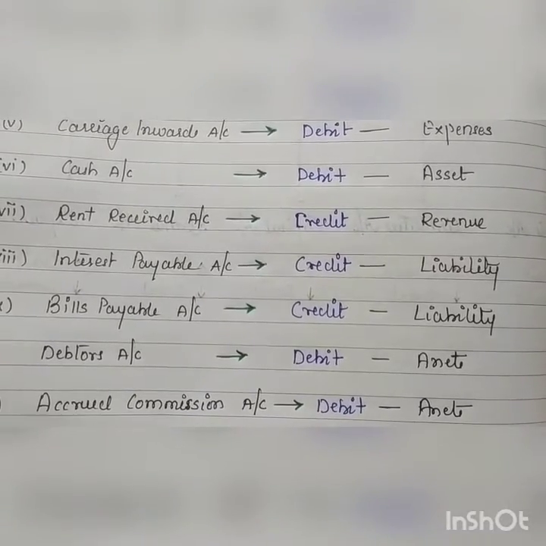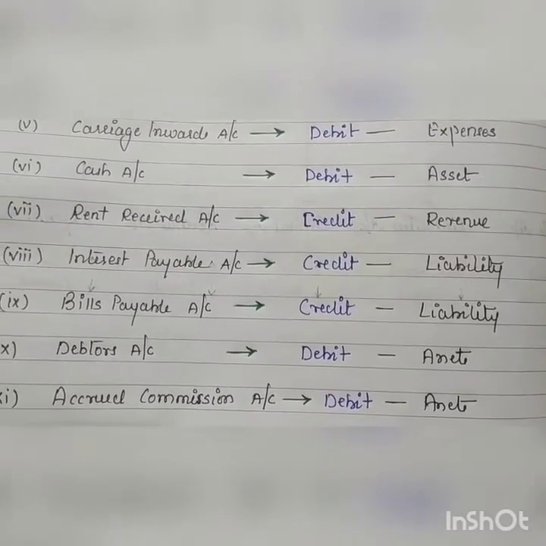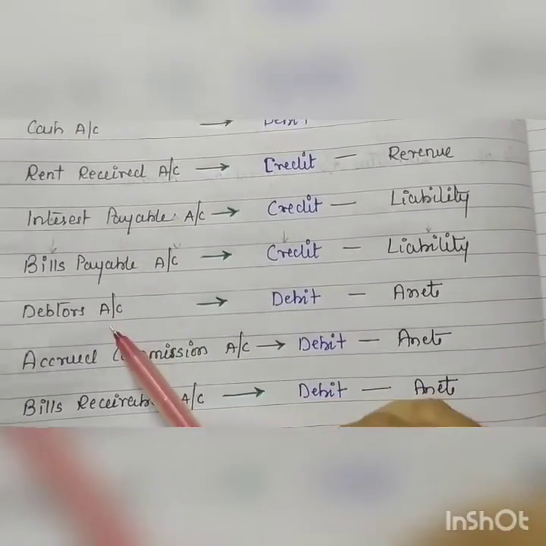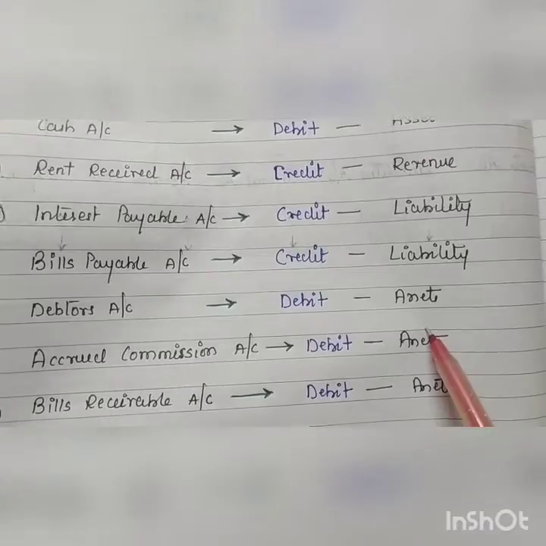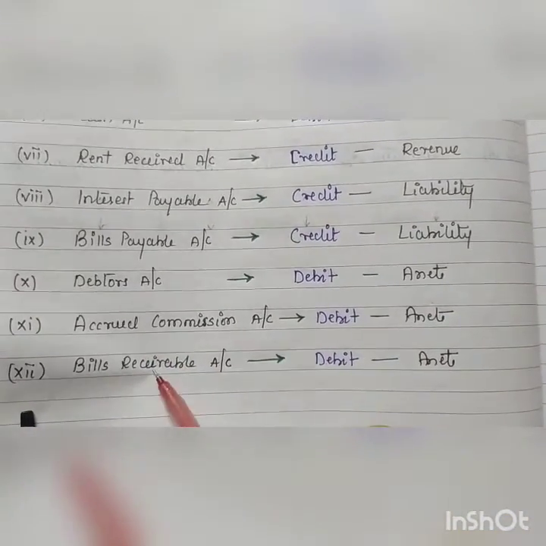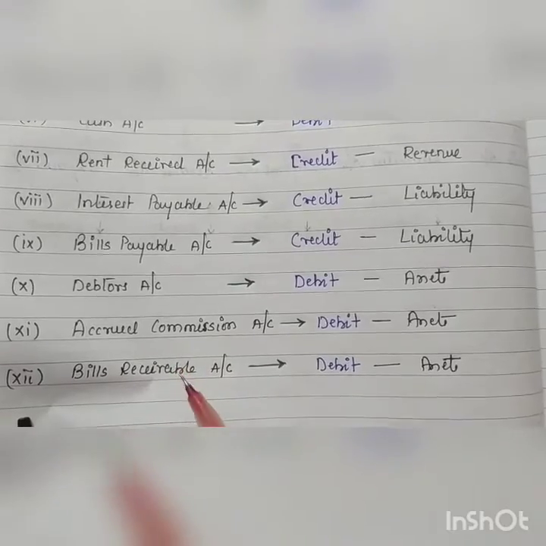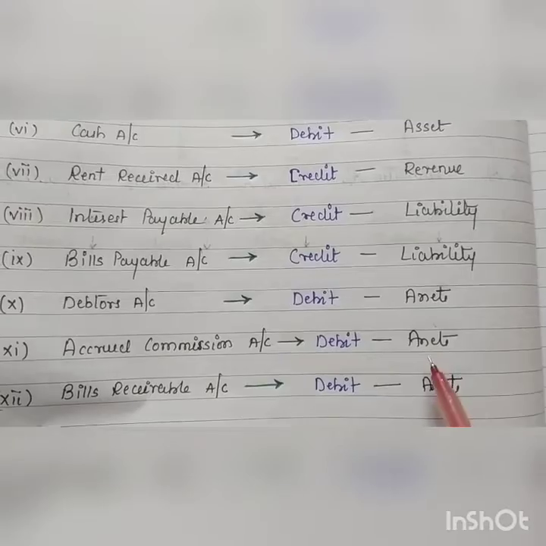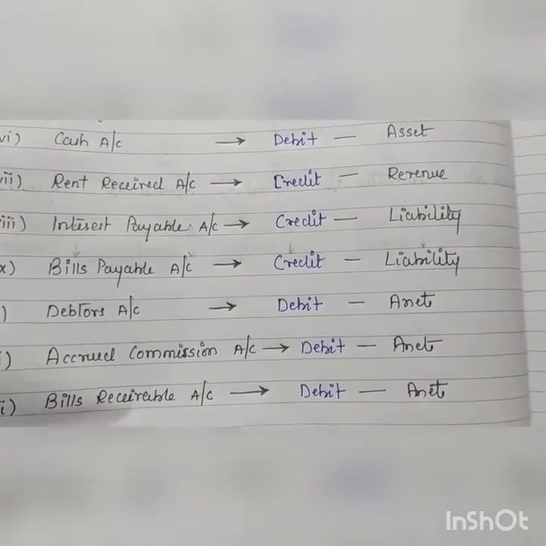Next we have accrued commission account. In the accounting equation, we used to create a column under asset side for this. So accrued commission is your asset, and increase in assets to be debited. Last is bills receivable account. This is your asset, just like debtors, and increase in assets to be debited.